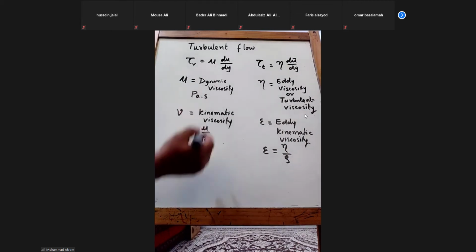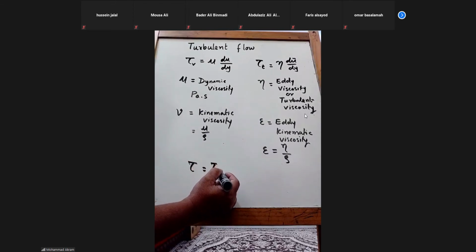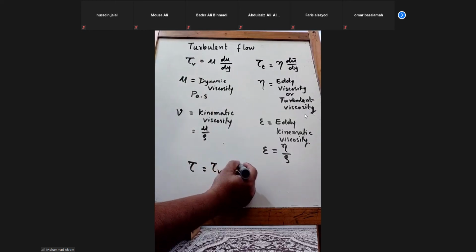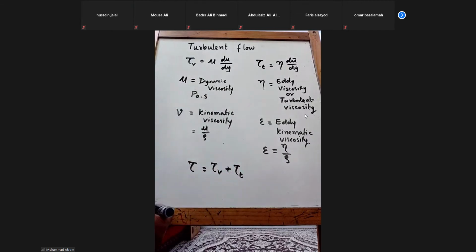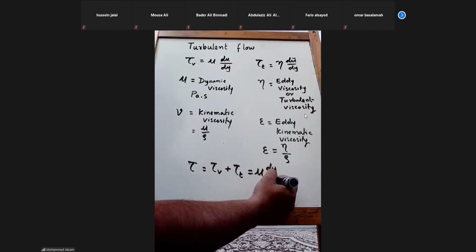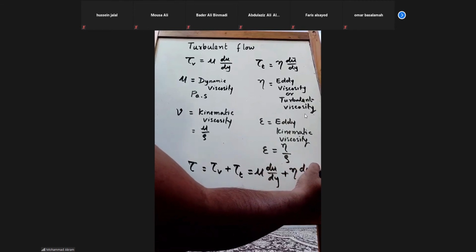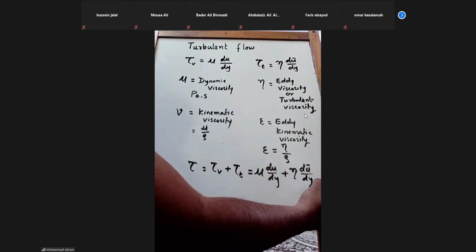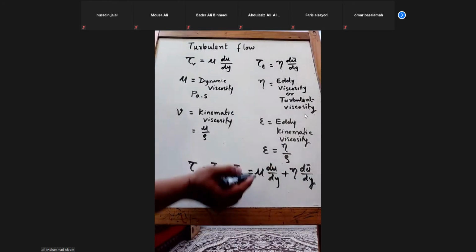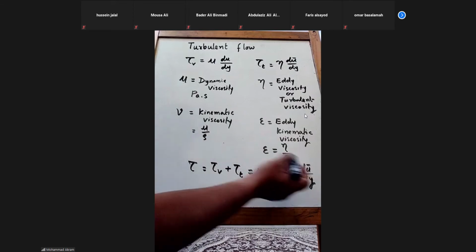So if I add both, the total shear stress will be equal to the viscous shear stress, the shear stress due to viscosity, plus the shear stress due to turbulence. Then it will be equal to mu du over dy plus eta du bar over dy. In case of laminar flows, velocity in a layer is the same, right? Whereas in turbulent flow, velocity in a layer also changes.